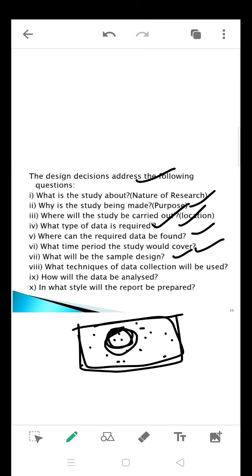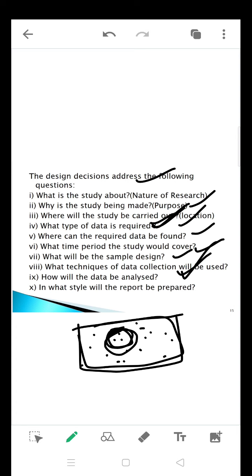So next one is what technique of data collection will be used. Here I spoke about the type of data, either it is primary data or secondary data. Here we are going to talk about techniques of data collection. If it comes under primary data, you will be having observation, interview, survey, everything. If it is secondary data, you will be having journals, websites, articles, newspapers, any existing source. Which technique exactly you are going to use is going to be decided upon the type of data required.